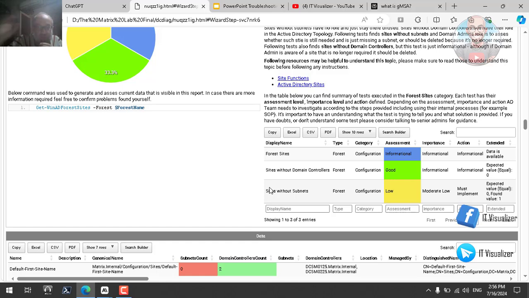So one thing you should have in your Active Directory Sites and Services is sites, and every site should have a subnet that is also clarified and published in Active Directory Sites and Services. And every site should have domain controllers.